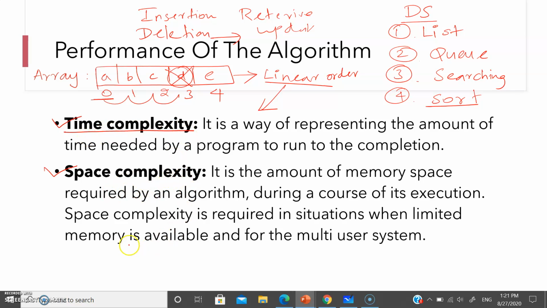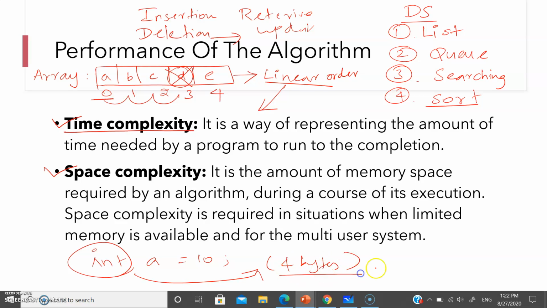Space complexity is nothing but, for example, if we take an integer data type, int a is equal to 10, we know that the integer data type is going to occupy 4 bytes in memory. So this is what we call your memory space. If I am using an integer data type, I know it is going to occupy 4 bytes in memory. That is what we call space complexity in data structures.